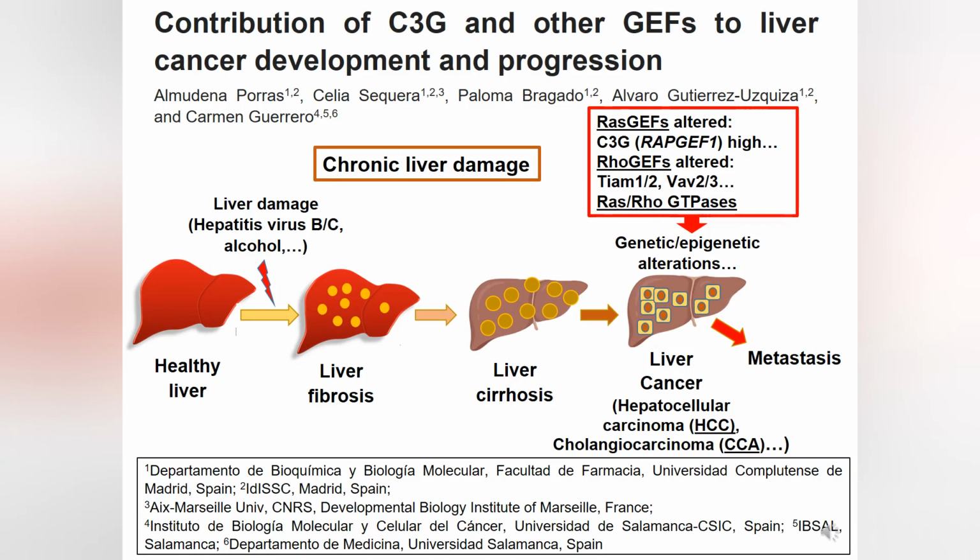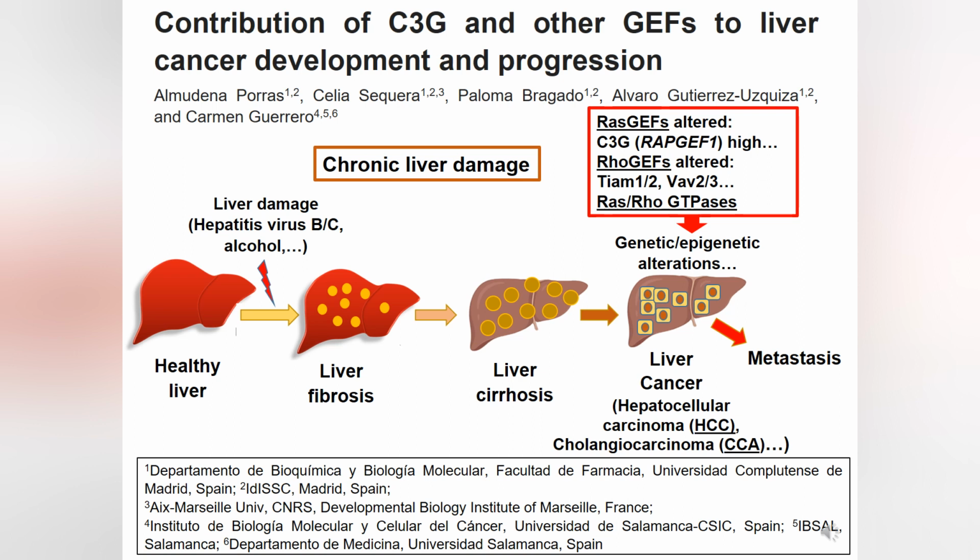This review article is entitled Contribution of C3G and other GEFs to liver cancer development and progression. As you can see here, chronic liver damage induced by hepatitis virus or alcohol can induce liver fibrosis that can progress to liver cirrhosis, leading finally to liver cancer. Most frequently, hepatocellular carcinoma, HCC, and sometimes cholangiocarcinoma, CCA.